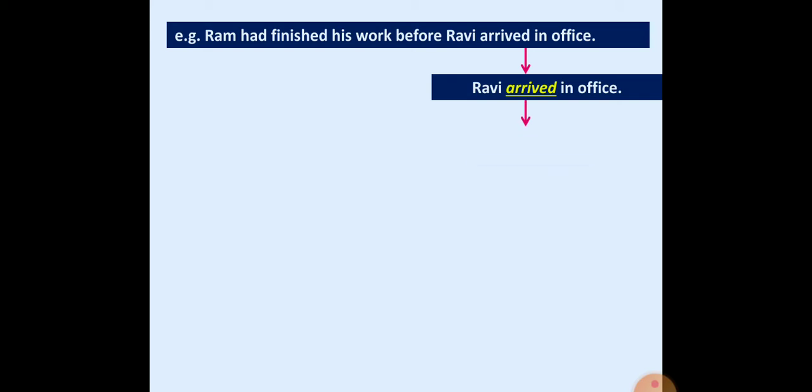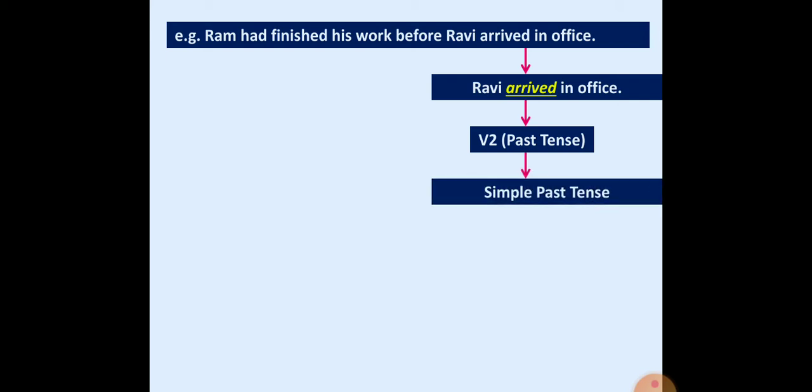Take the second part of the sentence: Ravi arrived in office. With the help of the previous video we know that arrived is the verb 2 format, the past tense format, so this sentence belongs to the simple past tense.